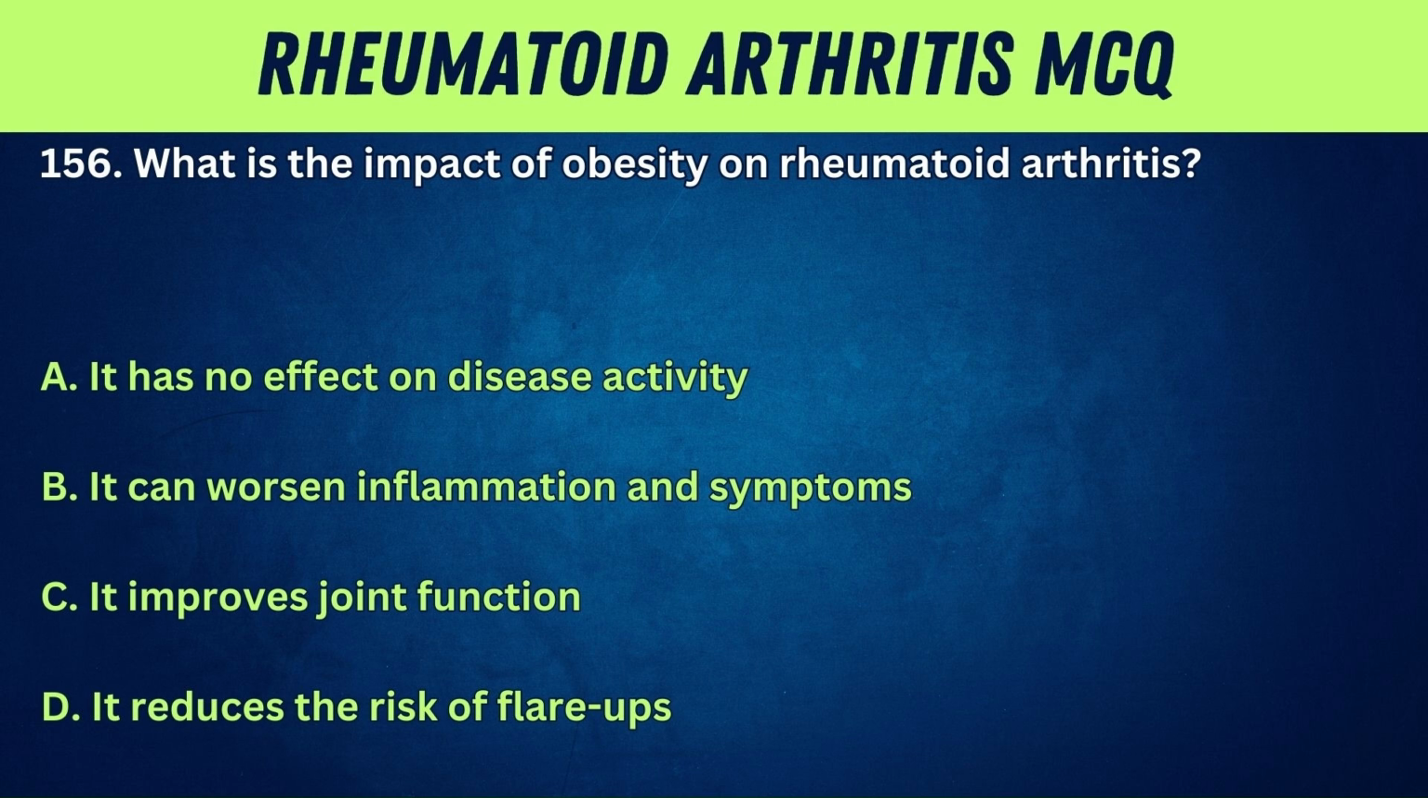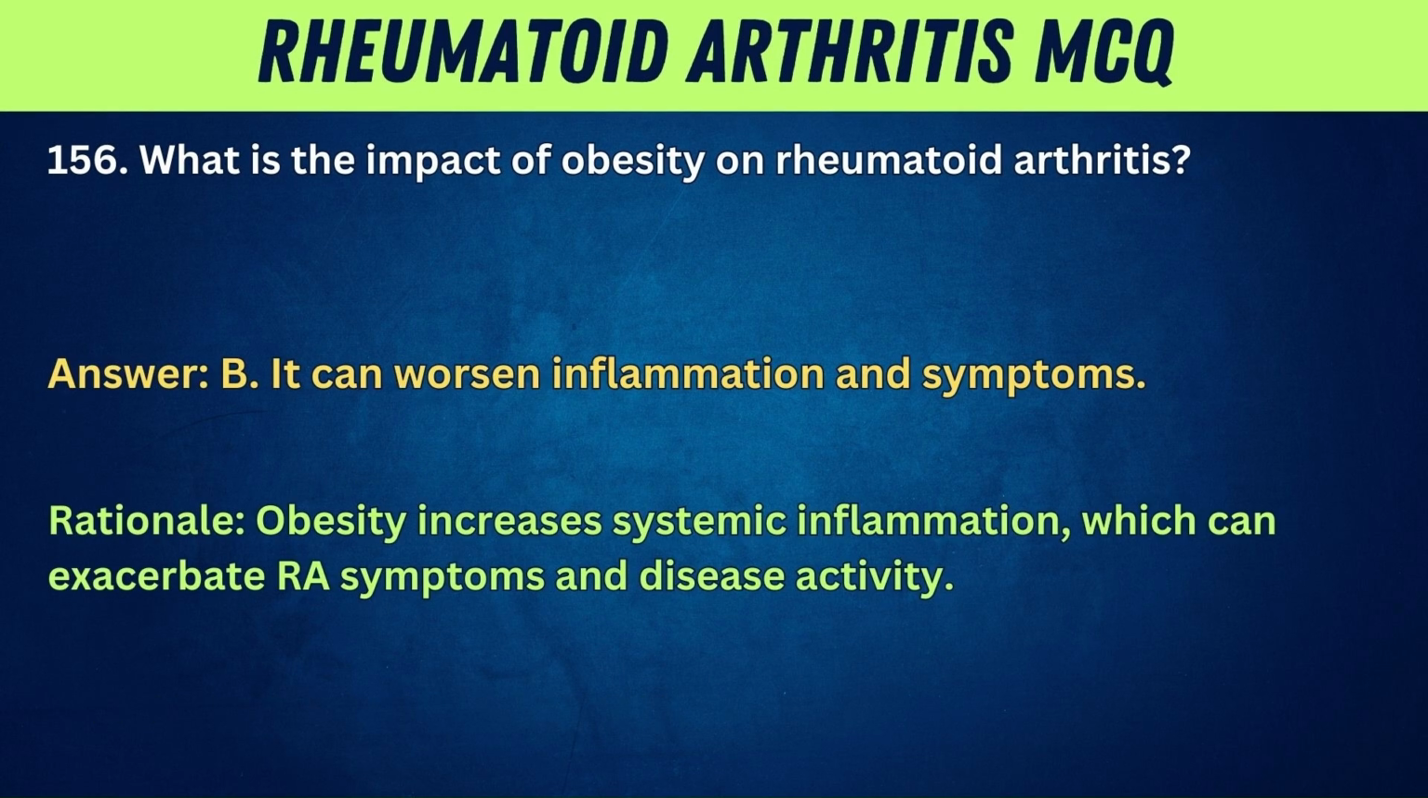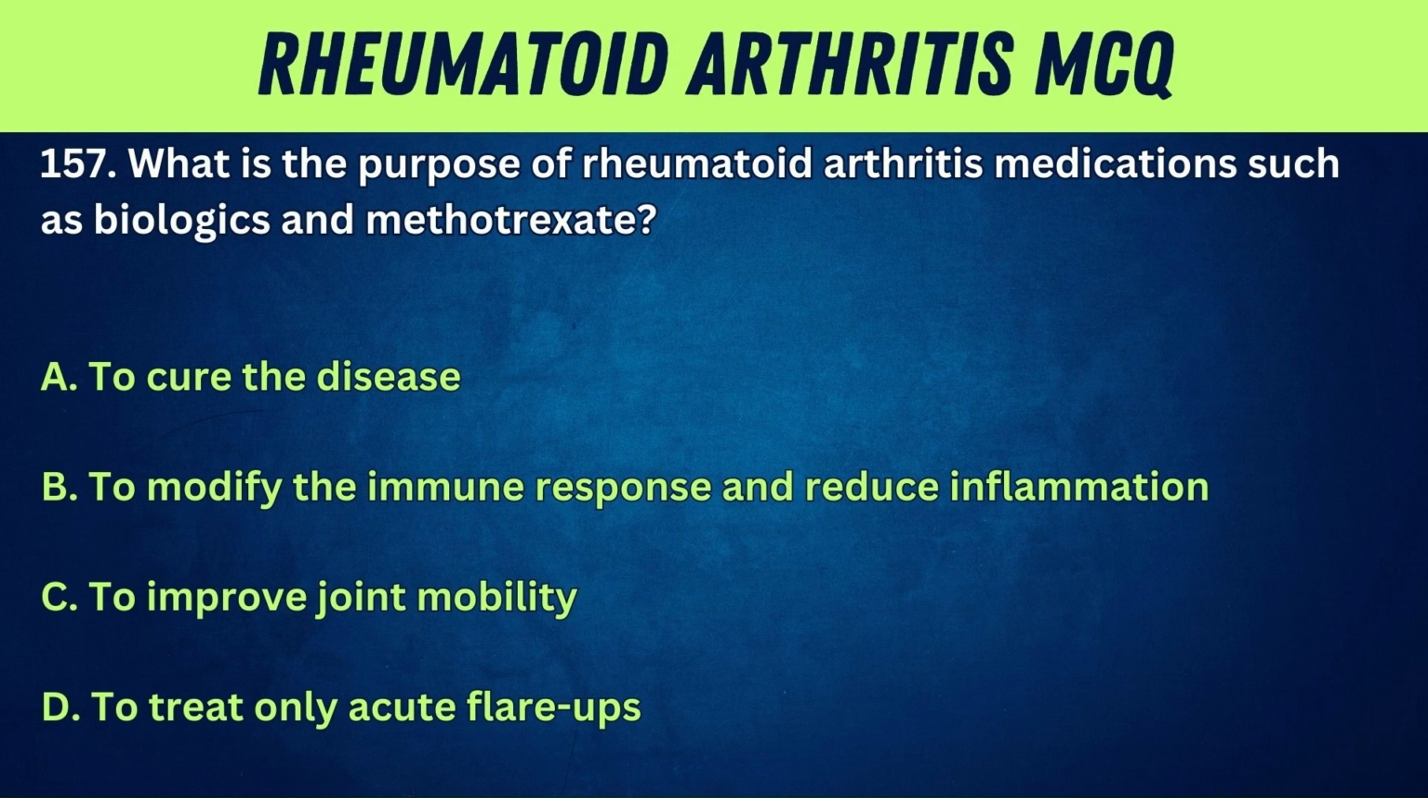156. What is the impact of obesity on rheumatoid arthritis? A. It has no effect on disease activity. B. It can worsen inflammation and symptoms. C. It improves joint function. D. It reduces the risk of flare-ups. Answer: B. It can worsen inflammation and symptoms. Rationale: obesity increases systemic inflammation, which can exacerbate RA symptoms and disease activity.